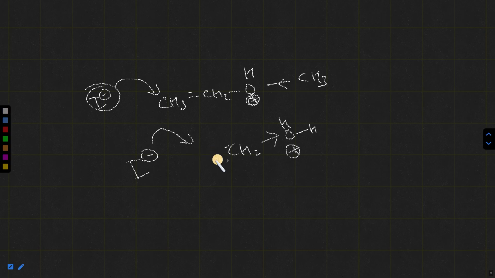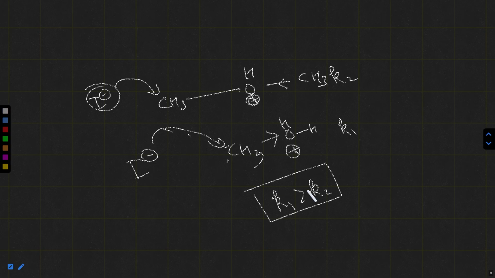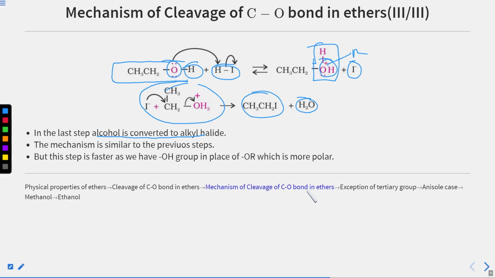I cannot take this one, because in case of secondary or tertiary, the case changes. So we'll see how it does not go through SN2. I will show you through this only. So this is the thing. Therefore, if I call the reaction rates K1 and K2, then K1 will be greater than K2. Next thing. So this was about the mechanism of the cleavage of the C-O bond.